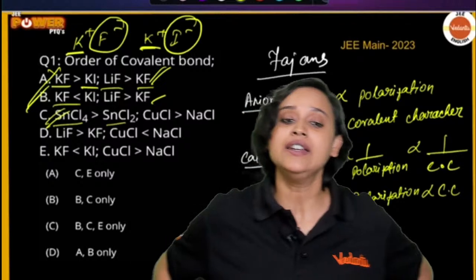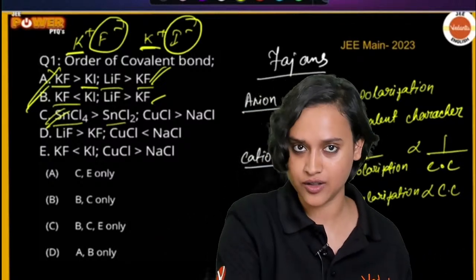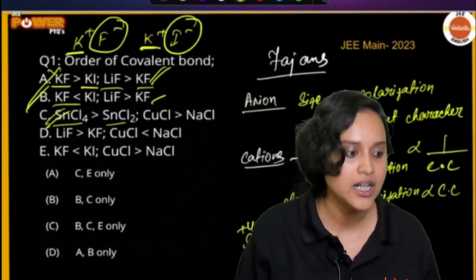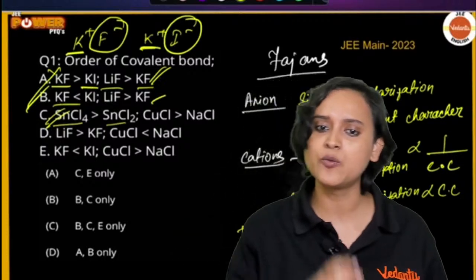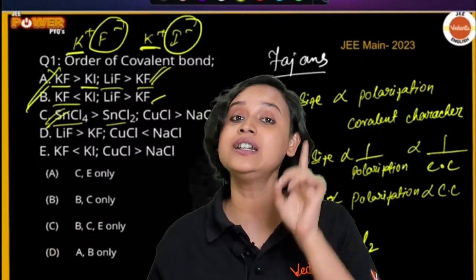Now, do you know something called a pseudo noble gas configuration? What is the pseudo noble gas configuration? We all know the noble gases or the inert gases. Why do they have a chemically inert nature? Because they hold 8 valence electrons.